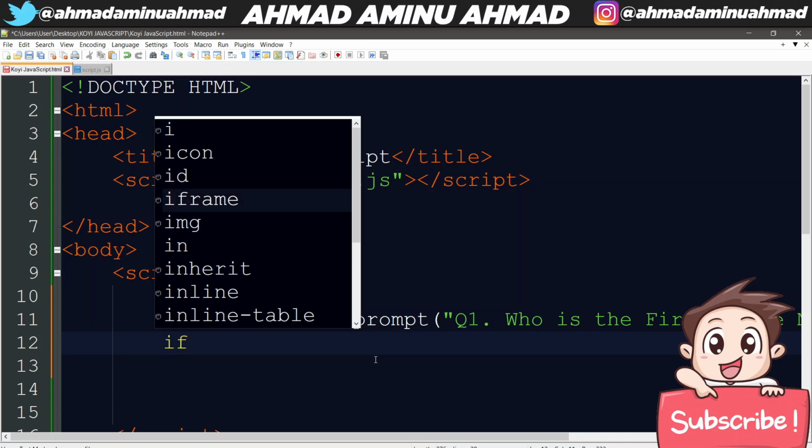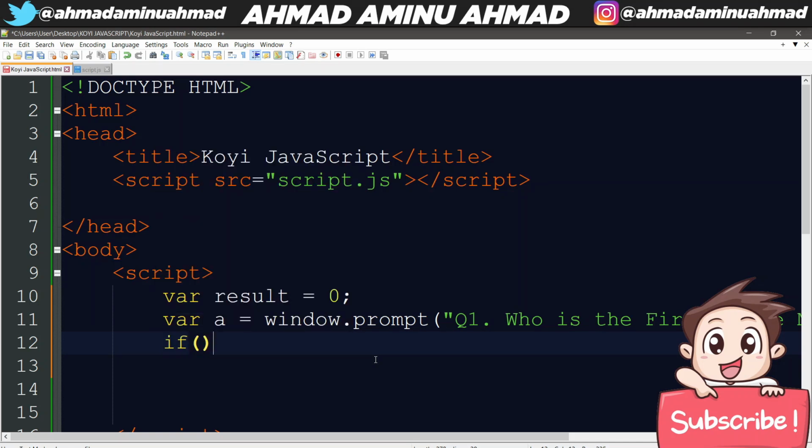So I'm going to create an if statement. I'm going to say if, open bracket, as you know, we are going to put a parenthesis. This is where we are going to put our condition inside if. So I'm going to say if a, that is question 1 is inside a, that is this variable. If the variable is equal to, that is we want it to be exactly, if it is equal to Abubakar Tafawa Balewa.